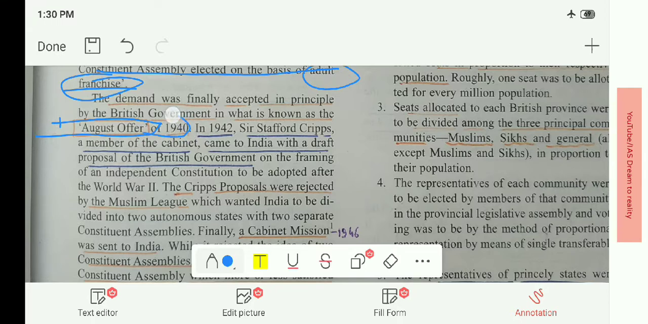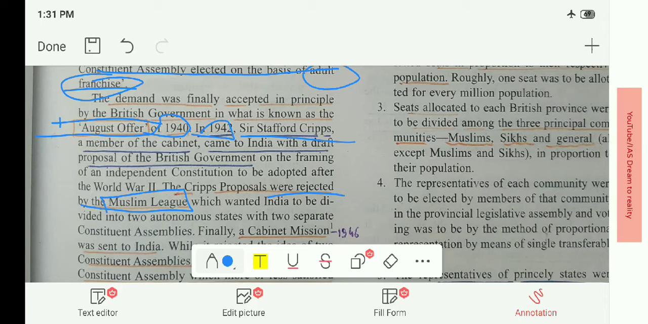It was in 1940. Again in 1942, Sir Stafford Cripps, a member of the cabinet, came to India with a draft proposal of the British government on the framing of an independent constitution to be adopted after World War II. When was World War II? If you know the answer, do comment in the comment section. Then the Cripps proposal, that is in 1942, was headed by Sir Stafford Cripps, hence it was called the Cripps proposal. It was rejected by the Muslim League.